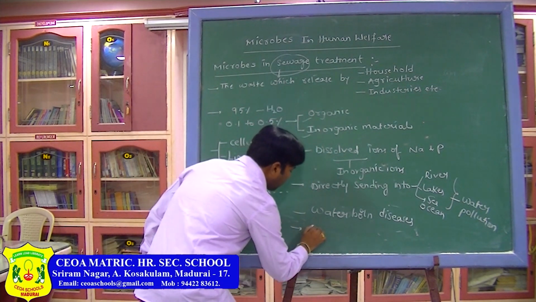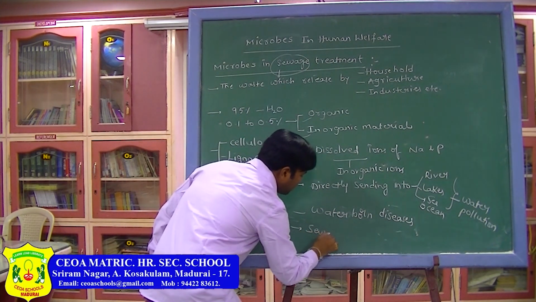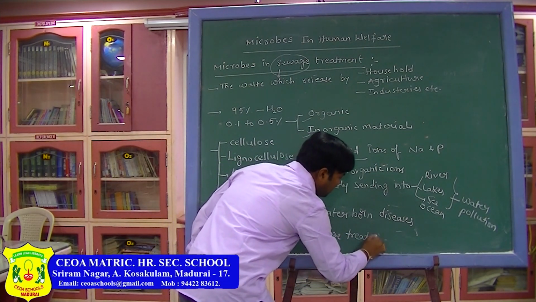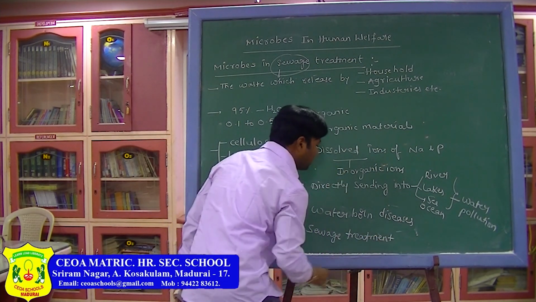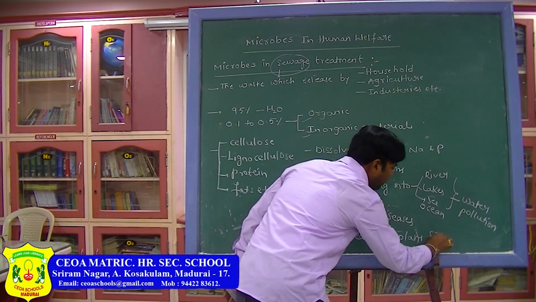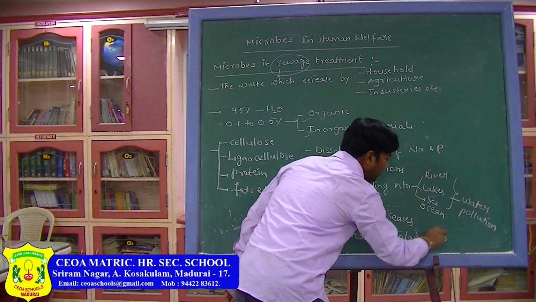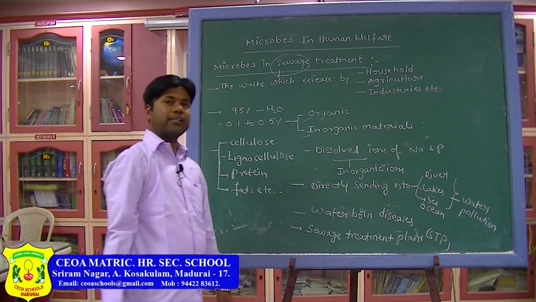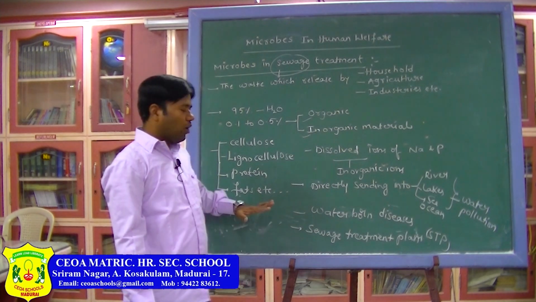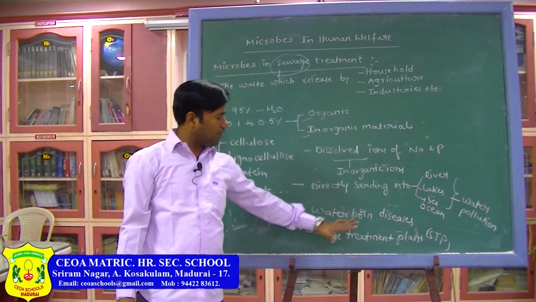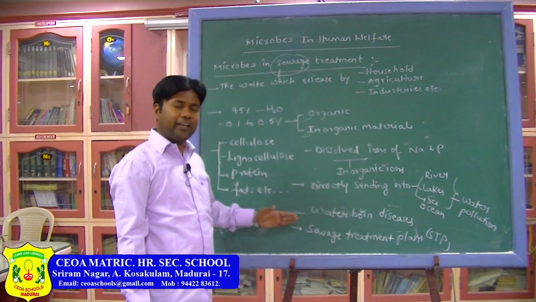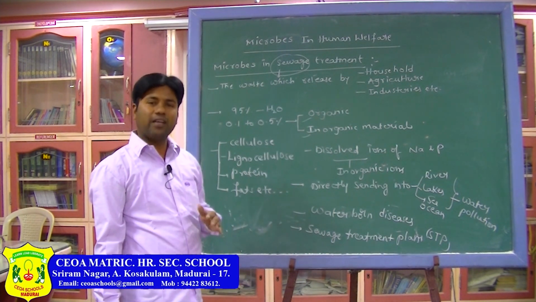That is what we call sewage treatment, the sewage water treatment plant, shortly called STP. To get pure water, this is the treatment we are doing. In that, in what way microbes are involved, let us see.